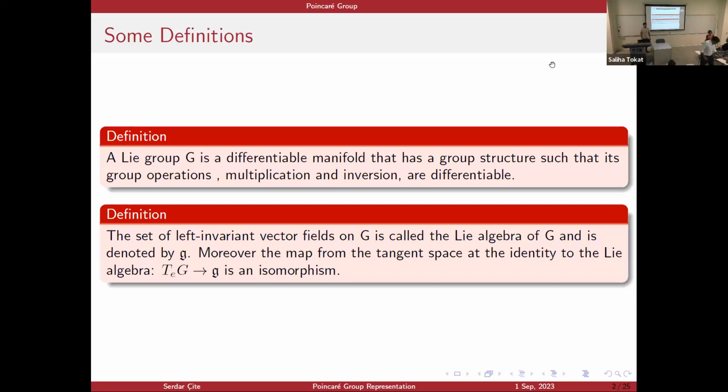Now let me make some definitions first. A Lie group G is a differentiable manifold such that its group operations, which are the multiplication of two elements and taking the inverse of an element, are differentiable. And the Lie algebra is just the tangent space at the identity.